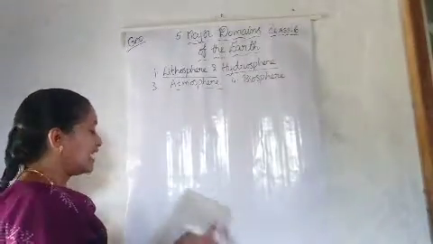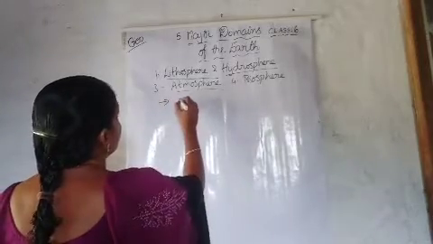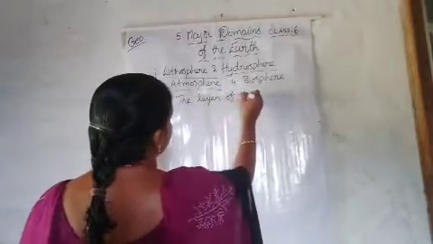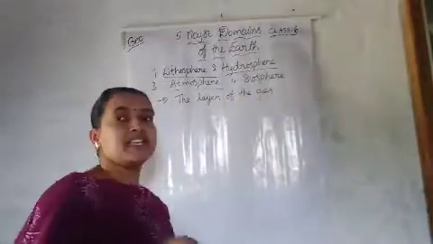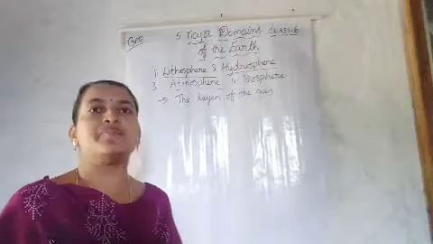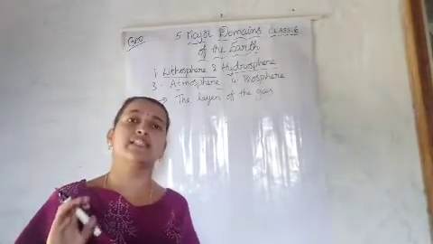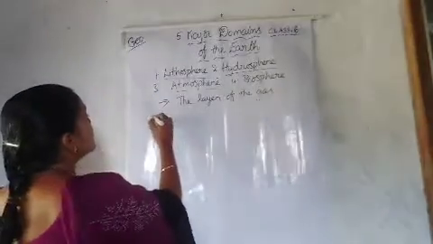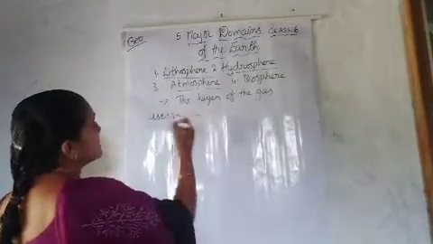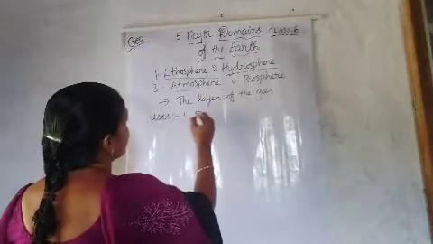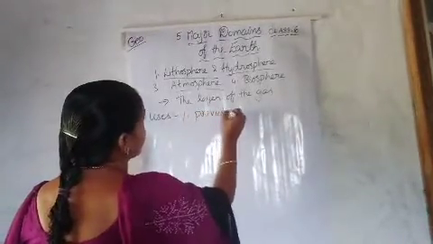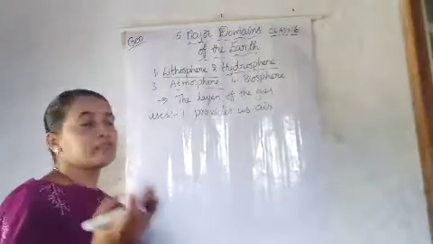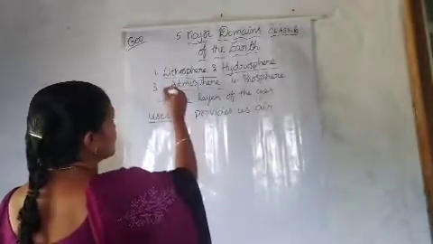What is atmosphere? Atmosphere means the layer of gas which surrounds the earth's surface. Now let's see the uses of this atmosphere. The atmosphere provides us air. The air we breathe, we are getting from this atmosphere only.